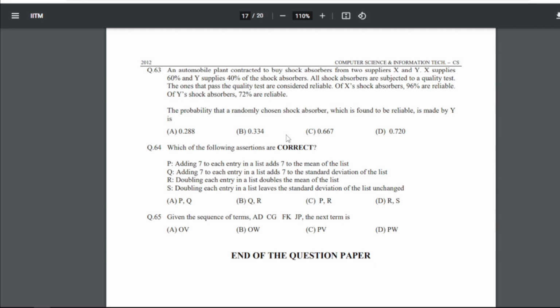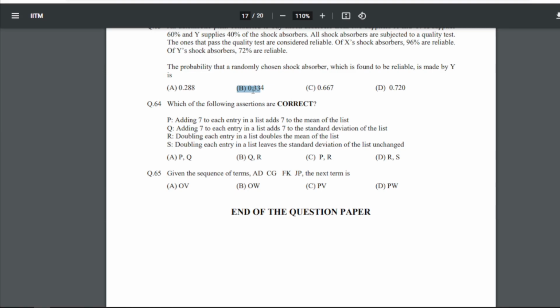63: an automobile plant contracted to buy shock absorbers from two suppliers X and Y. X supplies 60% and Y supplies 40% of the shock absorbers. All shock absorbers are subjected to a quality test. The ones that pass the quality test are considered reliable. Of X's shock absorbers, 96% are reliable. Of Y's shock absorbers, 72% are reliable. So the probability that a randomly chosen shock absorber which is found to be reliable is made by Y is what? So for 63 our answer is B, that is 0.334.